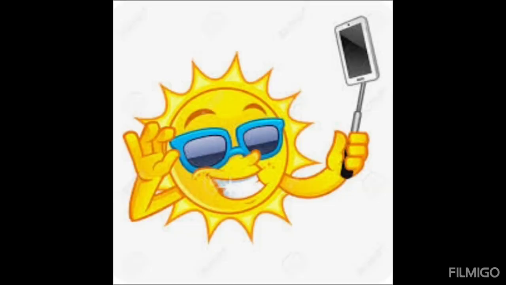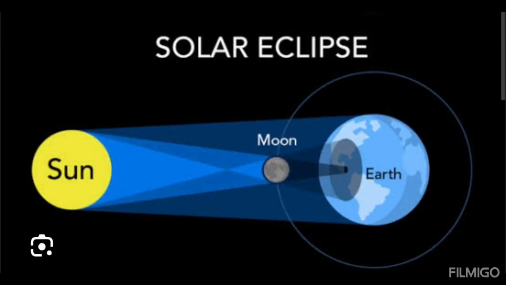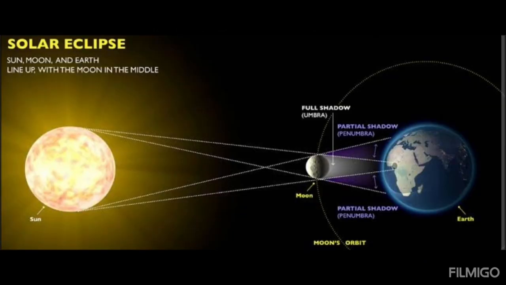Sol means sun. So in the solar eclipse, the sun is hidden by the moon. Do you know how and when it happens? It happens when the sun, moon and earth are in a straight line. So, when the sun gives out rays on the earth, the moon blocks the rays. After this, the moon casts a shadow on the earth. The part of earth on which the moon's shadow is cast has the solar eclipse.